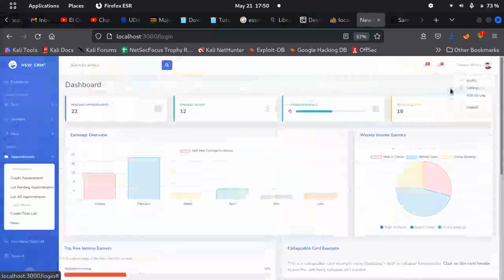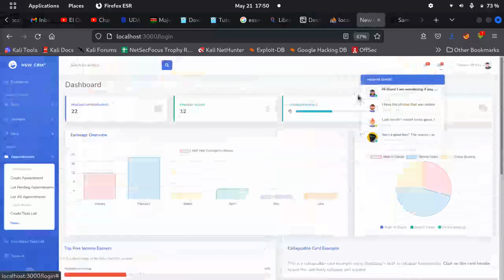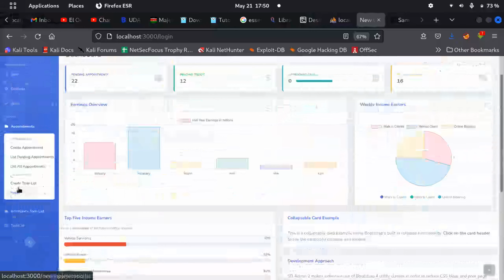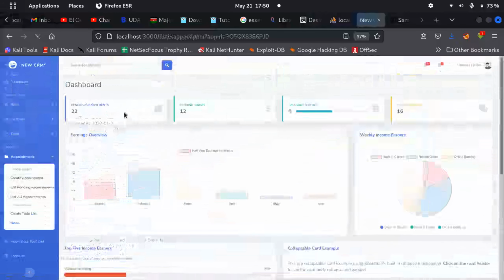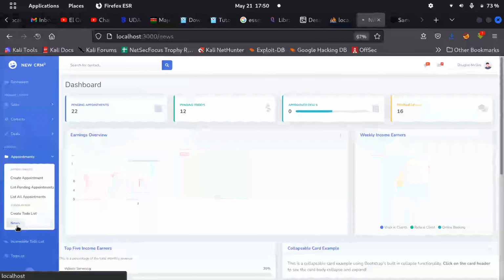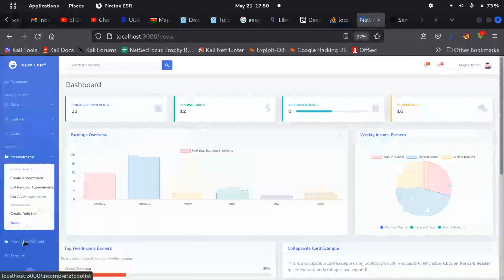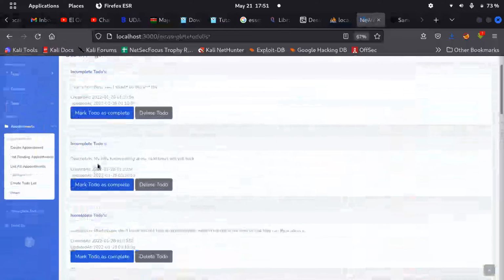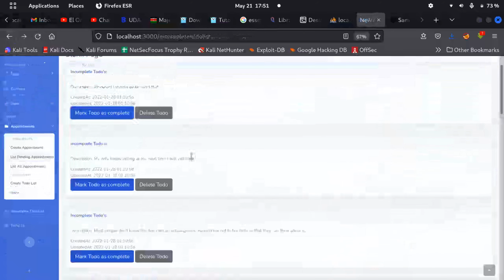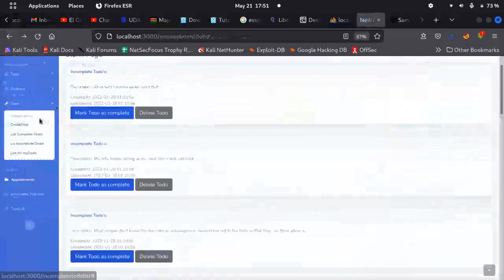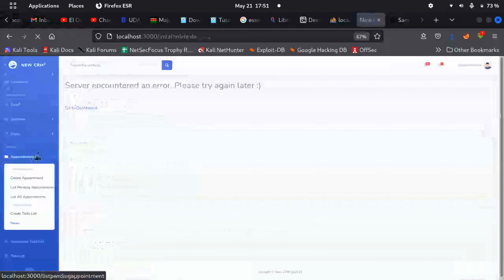There's the logout activity. These are the messages. If you want to text someone, these are the cells. If you want to create an appointment, list pending appointments. Such stuff. The news that are happening. Where is the news? Incomplete to-do list. Mark to-do as completed. Yeah, it has an error. How do you return an error? How do you go back? We'll be doing this amazing stuff, guys. We'll be creating these things. List of my deals. Oh, this thing has so many errors.